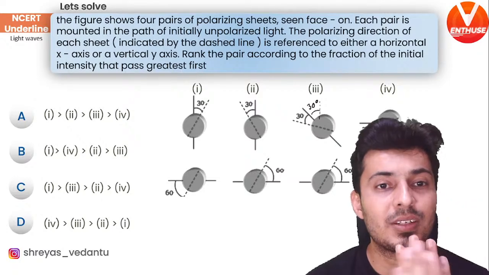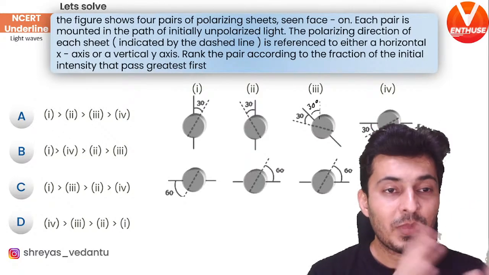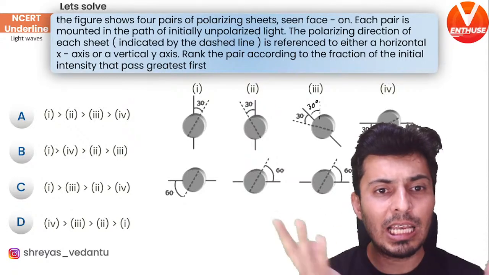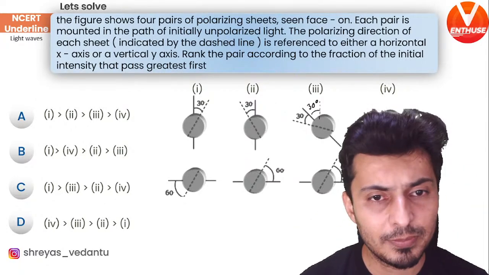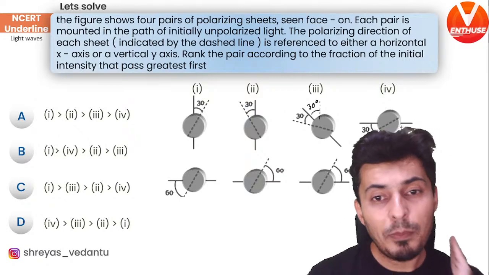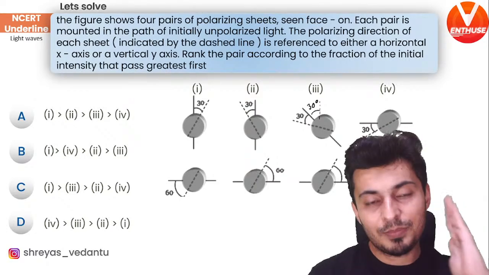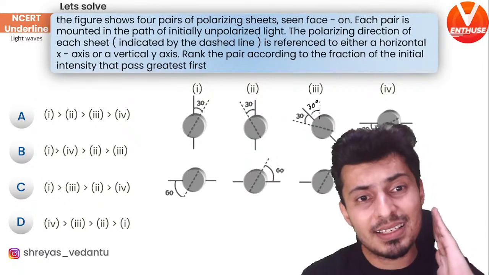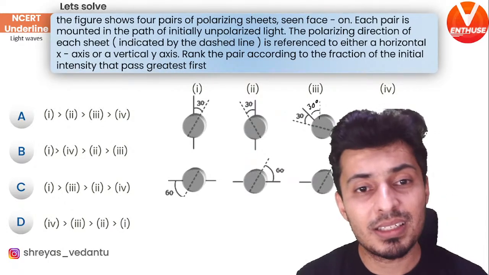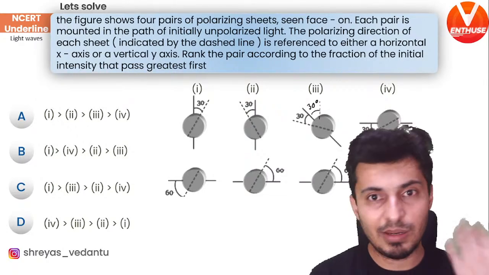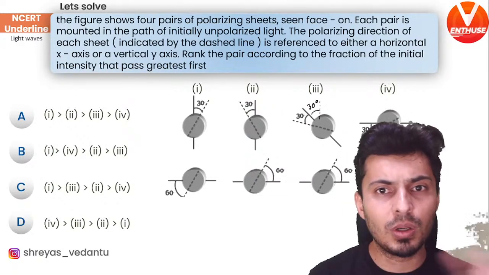Their angles of pass with respect to vertical or horizontal are mentioned and they are shown in the dotted line. The dotted lines show the pass angle or the pass plane. That means if light is polarized and it is aligned with the dotted line, it will pass. If it is not, then only a part of it will pass, depending on the angle.